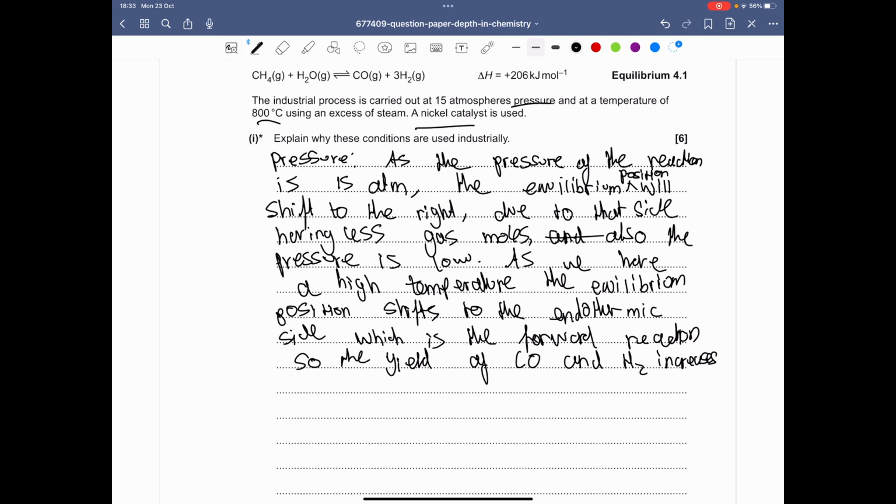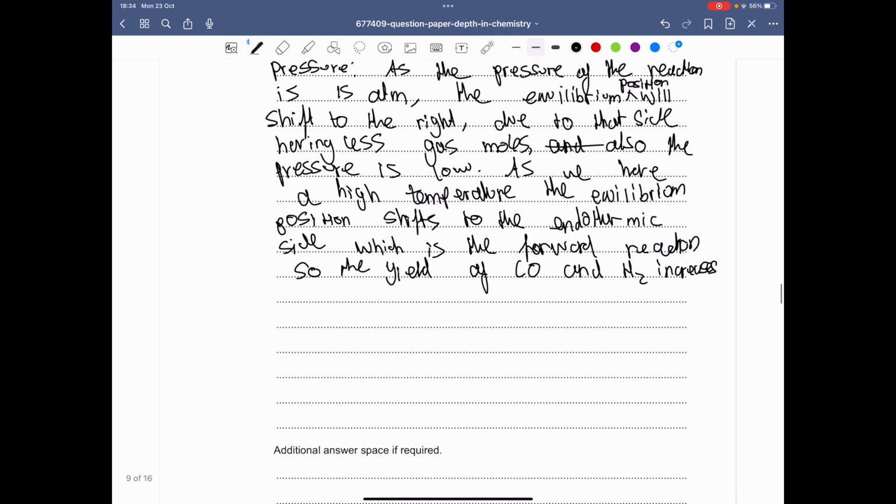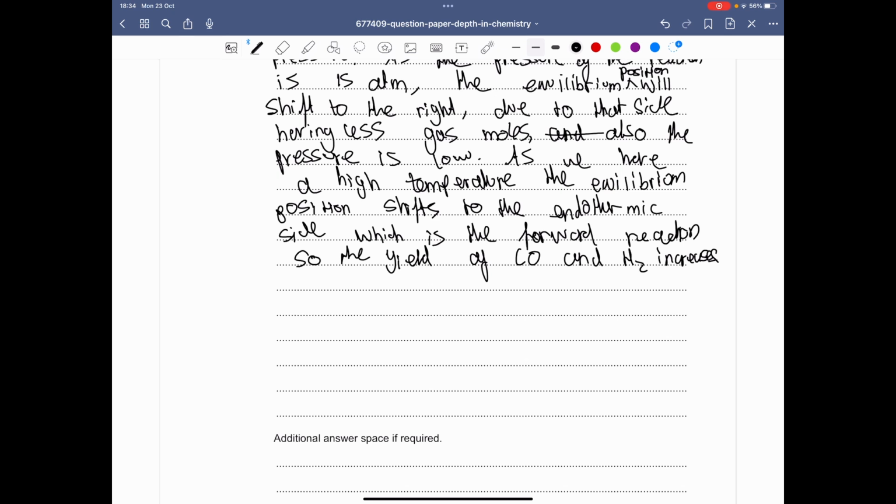And so what that means is there's going to be less frequent successful collisions, which reduces the rate. That's why when you have a lower pressure, the equilibrium shifts to the side with more gas moles to increase the gas moles in order to match the volume. So what we can say is temperature,